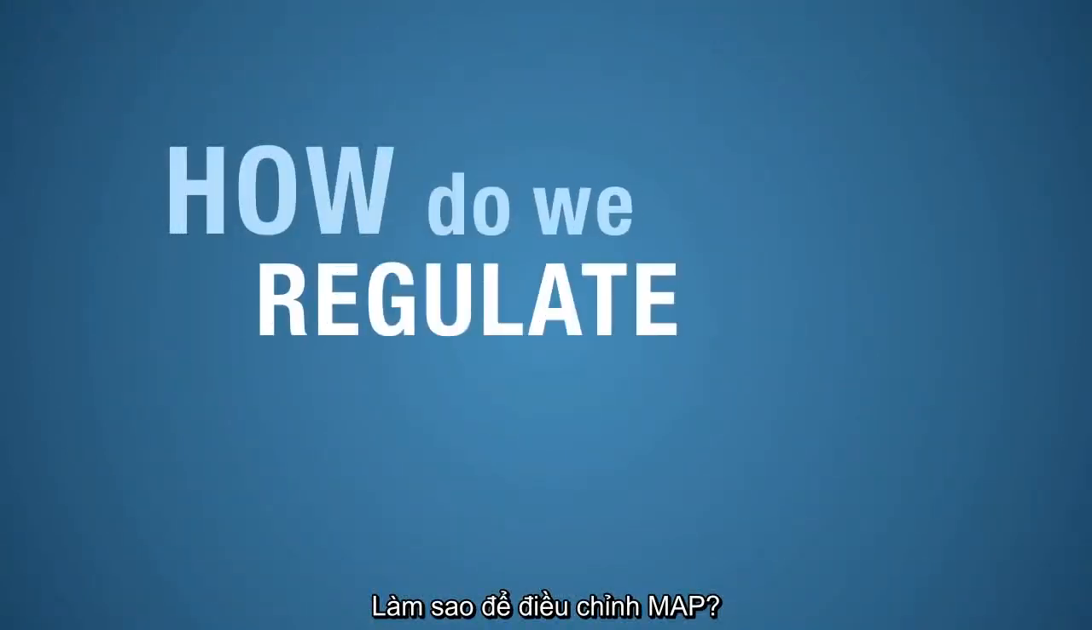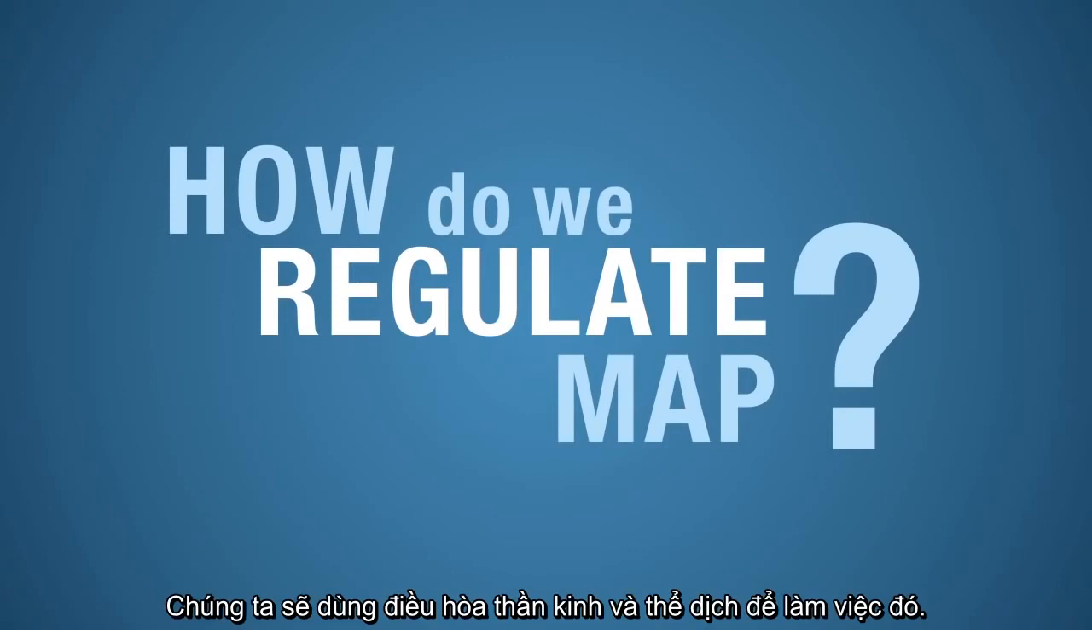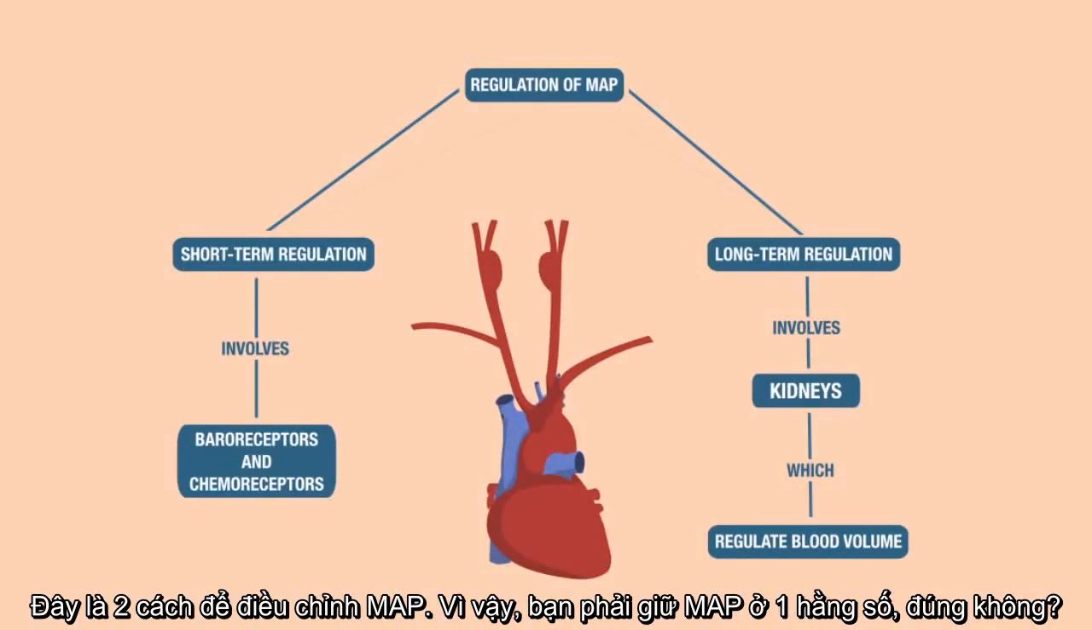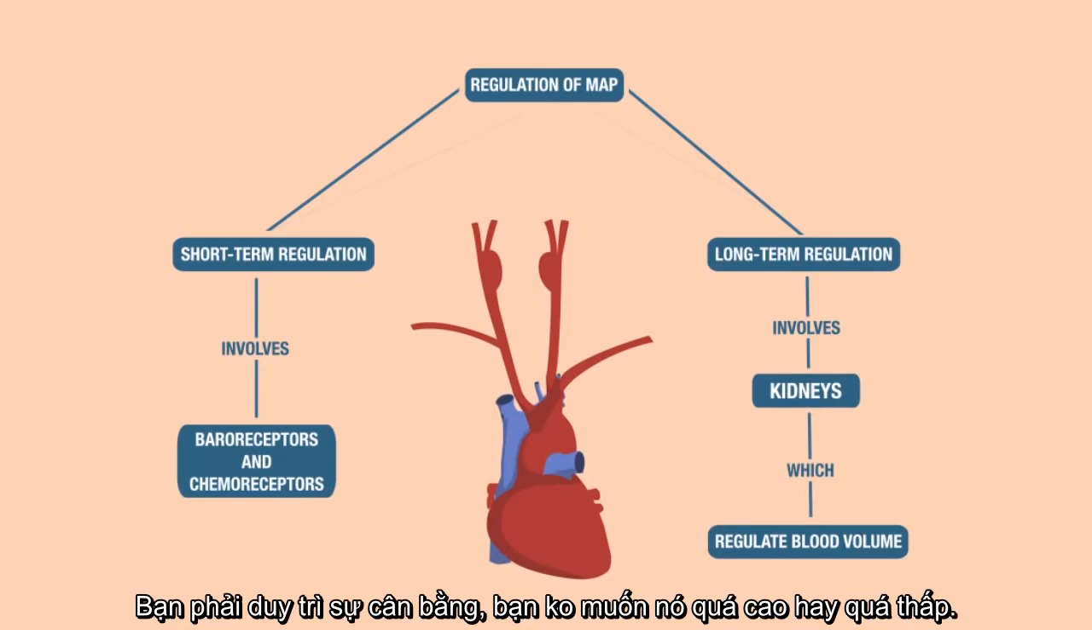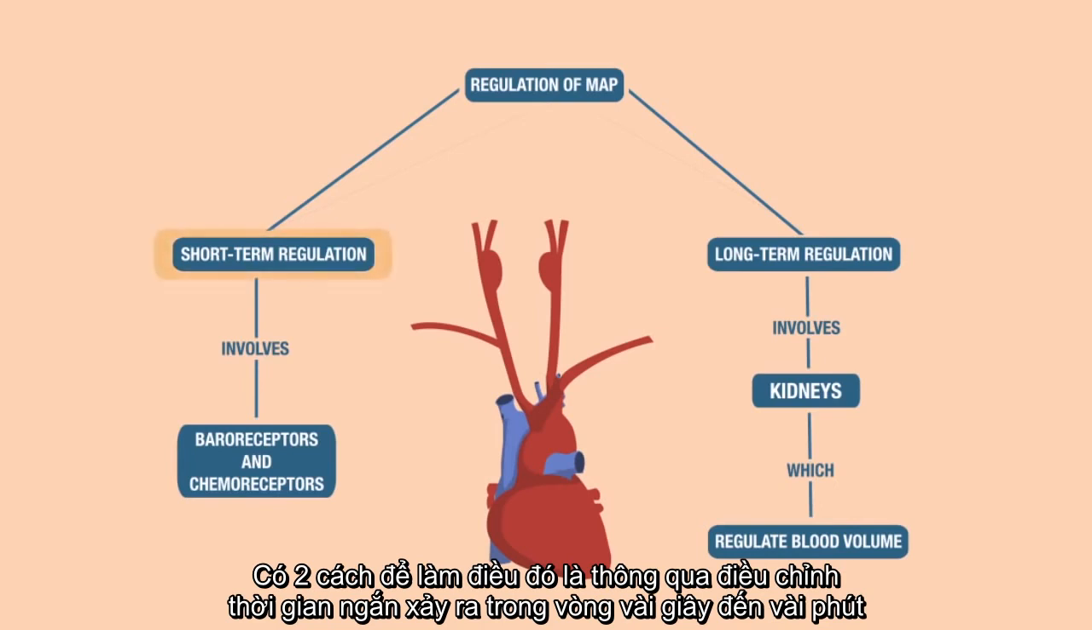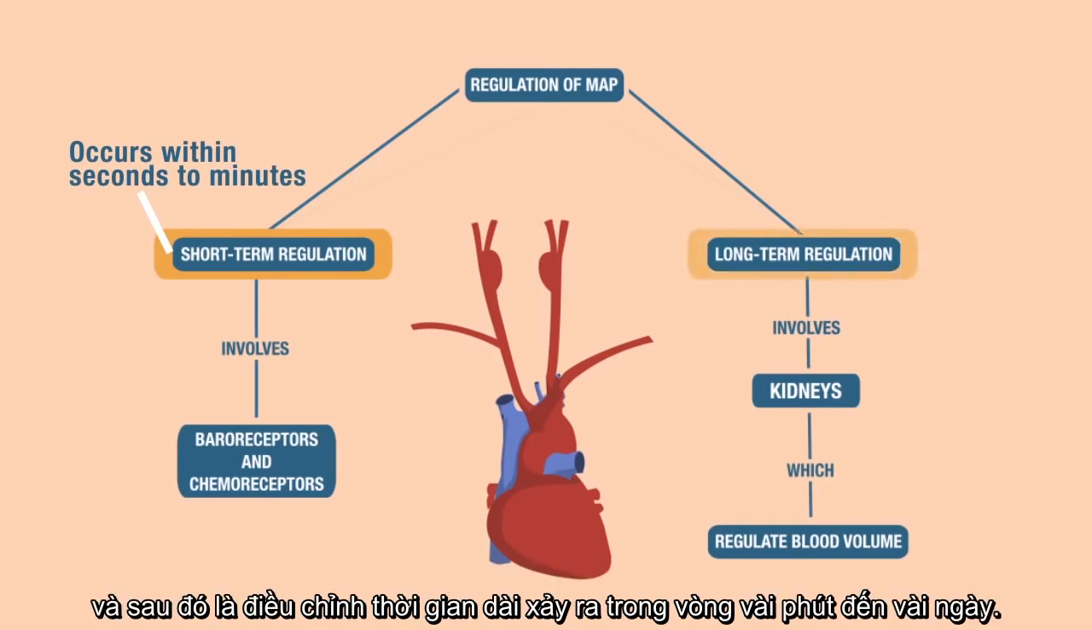How do we regulate MAP? We're going to be using neural and hormonal controls to do that. Here are the two ways to regulate MAP. You have to keep MAP at a constant, right? You've got to maintain homeostasis. You don't want it too high, you don't want it too low. The two ways to do that are through short-term regulation, which occurs within seconds to minutes, and then there's long-term regulation that occurs within minutes to days.